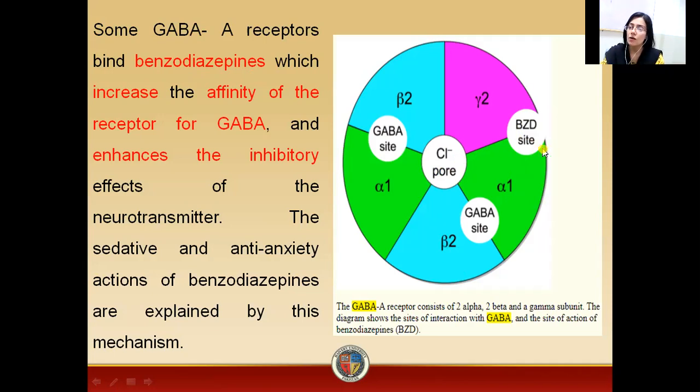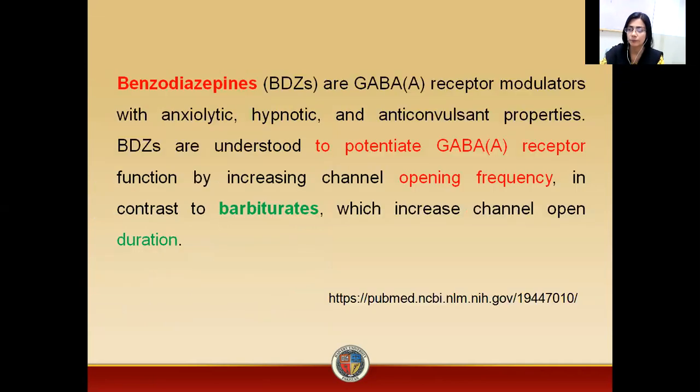So this drug has the ability to potentiate or increase the affinity of GABA towards the GABA receptor. As a result of this enhanced affinity of the GABA to the GABA receptors with the benzodiazepines, there is increased influx of the chloride ions. More chloride ions will go into the cell. As a result, there will be increased hyperpolarization, or an increased sedative or anti-anxiety effect.